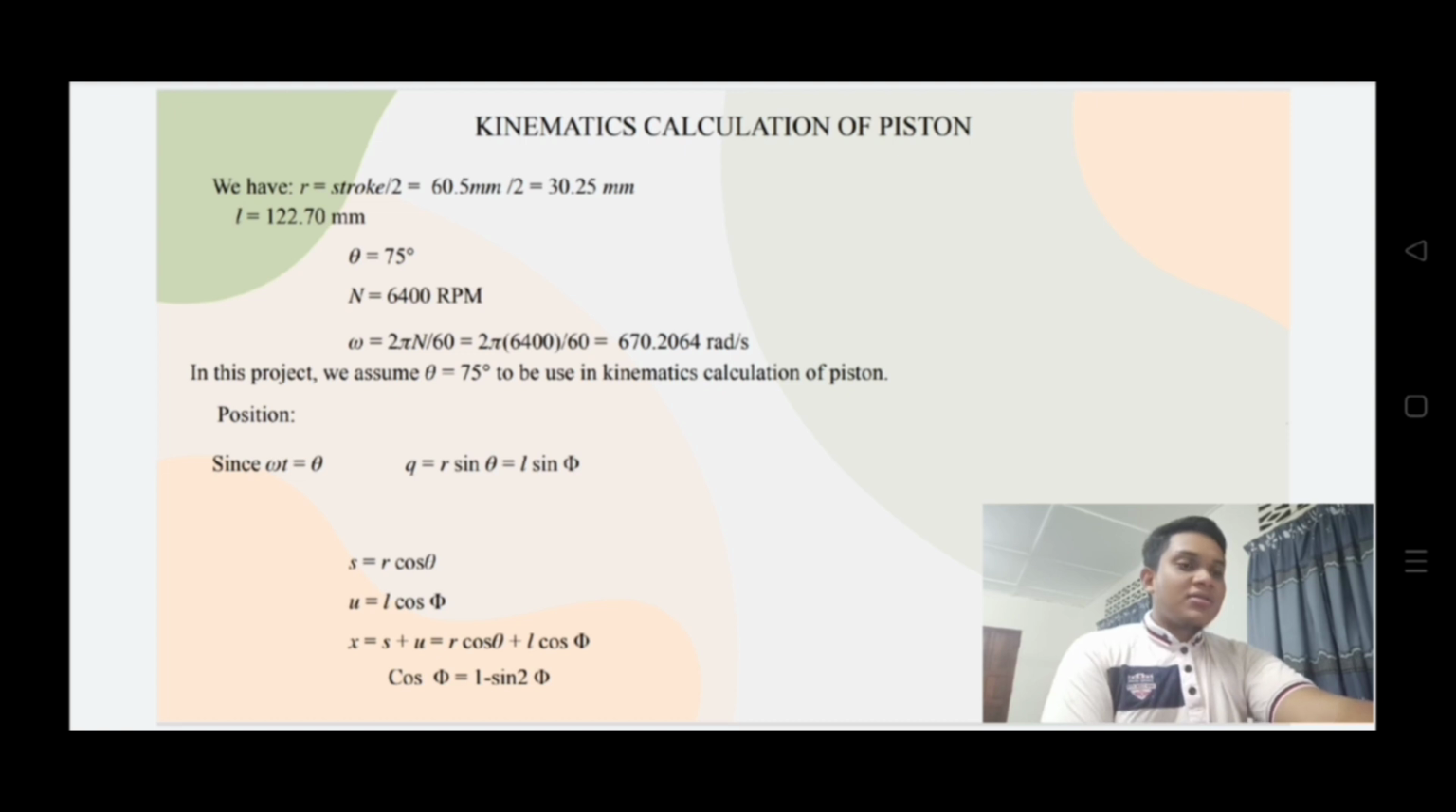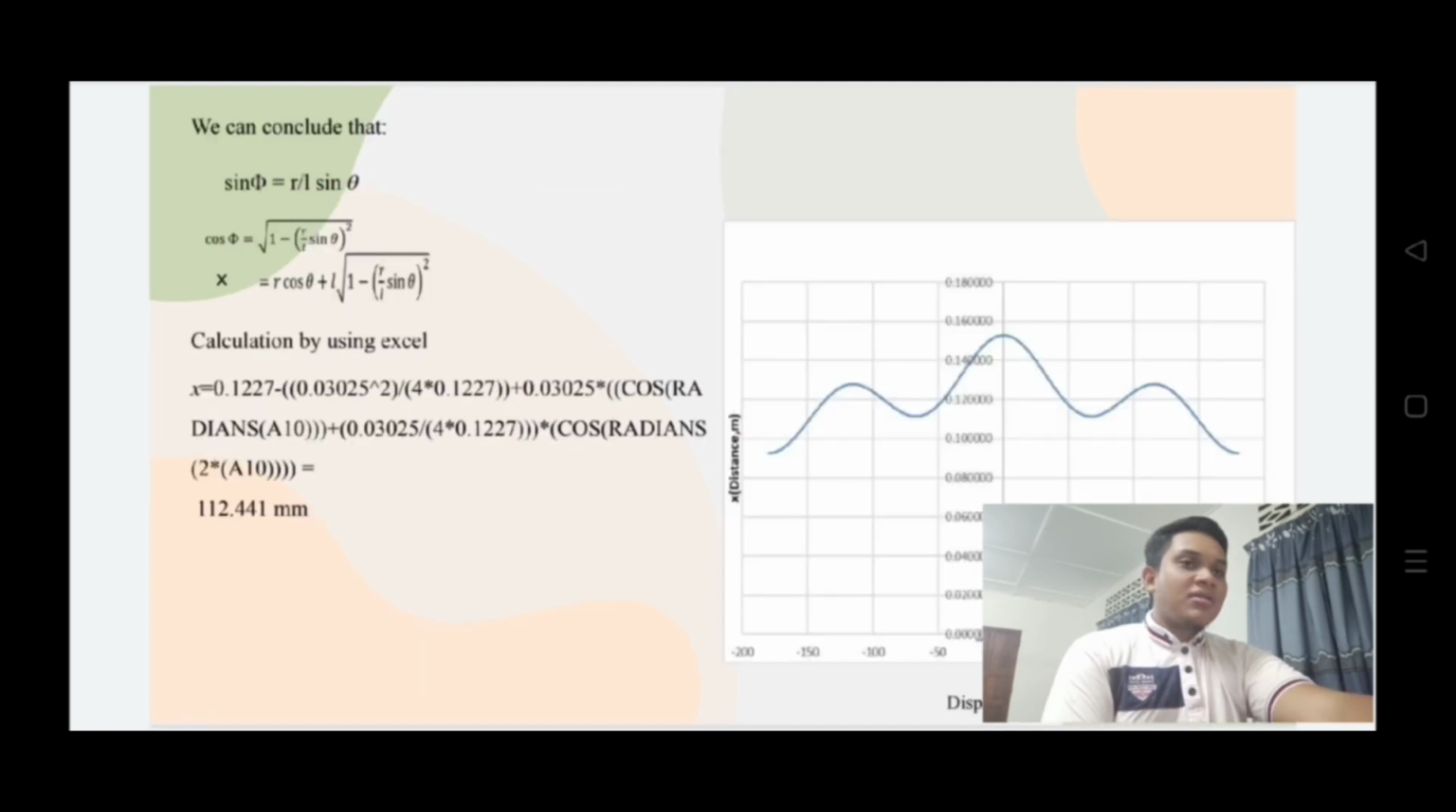We can see this is the formula to get the displacement. We can also get the displacement using Excel. We just key in like this in the Excel, and our answer is 112.441 millimeter. This is our displacement graph.